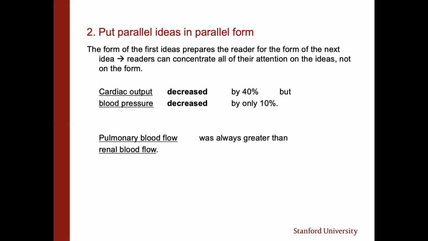Put parallel ideas in parallel form. The value of this is that the form of the first idea prepares the reader for the form of the next idea. As a result, readers can concentrate all of their attention on the ideas, not on the form. For example, cardiac output decreased by 40%, but blood pressure decreased by only 10%. The group of words after but is in the same grammatical structure as the group of words before but. Pulmonary blood flow was always greater than renal blood flow. Here, you're comparing one noun, pulmonary blood flow, to another, renal blood flow. If parallel ideas are not written in parallel form, the logical relation of the ideas gets obscured.